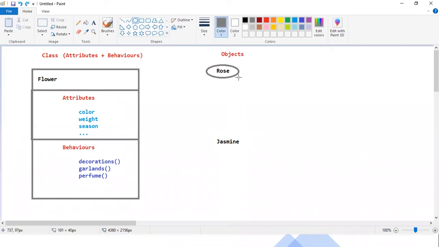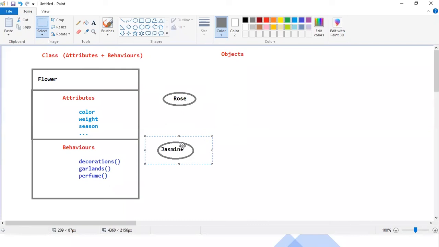Okay then. In the same diagram, I'll show you something, and an application point as well. This is a class, and these are the two objects. This is object 1, and this is object 2. I hope this is clear to you all, what attributes and behaviors are.